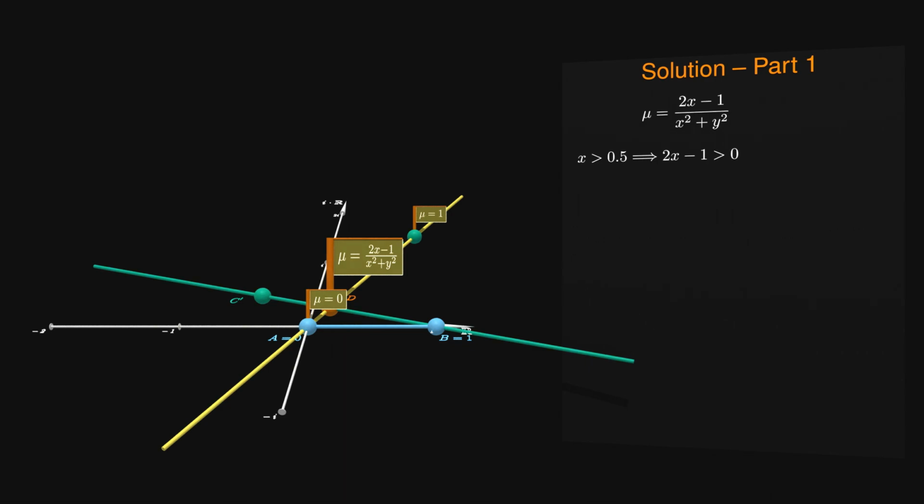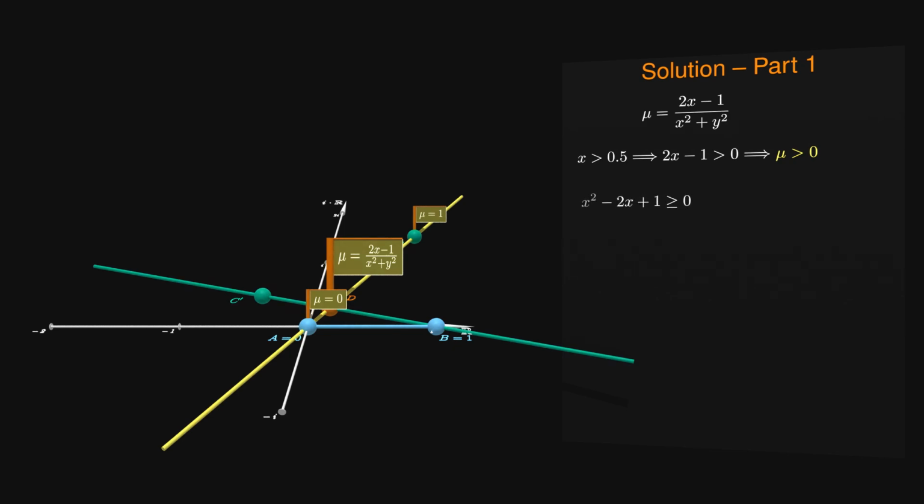The denominator, x squared plus y squared, is the sum of 2 squared real non-zero numbers, making it bigger than 0 as well. We are left to show that this fraction is not bigger than 1, and there's a pretty cool trick to do that. Consider x minus 1 squared. It is the square of some real number, therefore it's not negative.